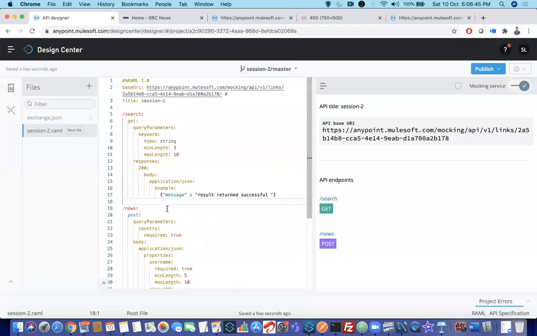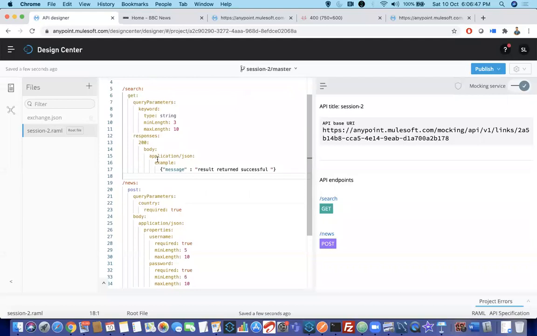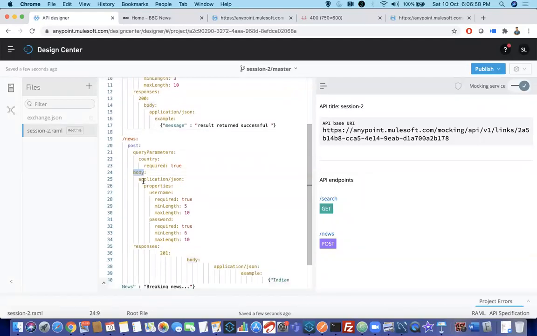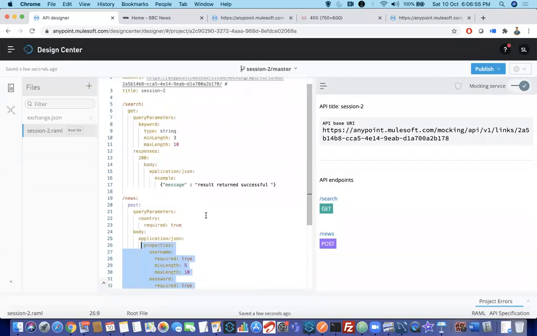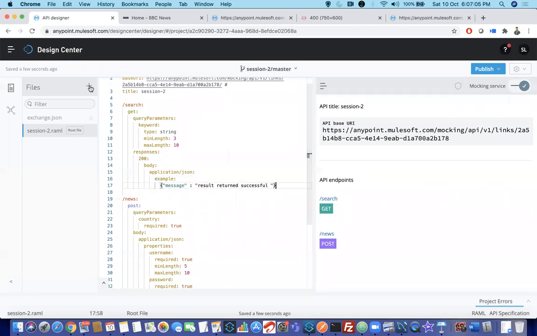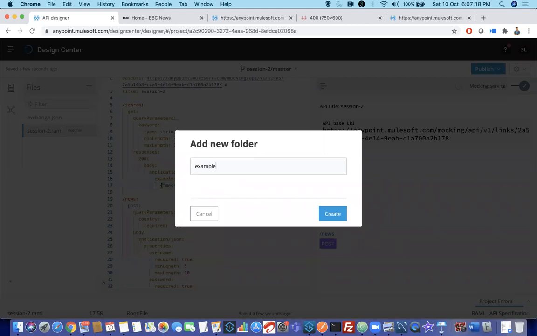I will remove this, and all these things, the schemas, for example there is a body here with properties, I will keep in separate files and use them in this main YAML. I will go step by step. Let me keep this example in a separate file. On the left side you can see an option called new file or new folder. We can create a new folder where we can keep all examples in one place.